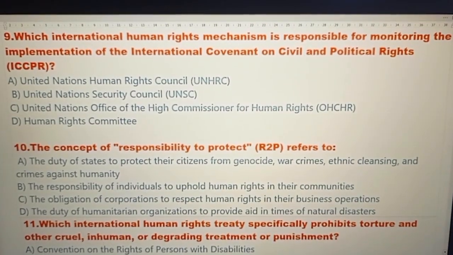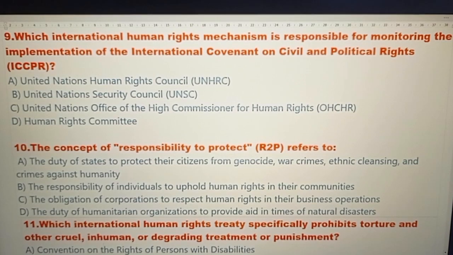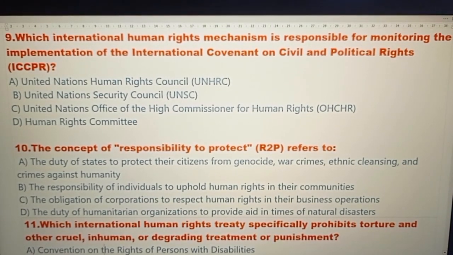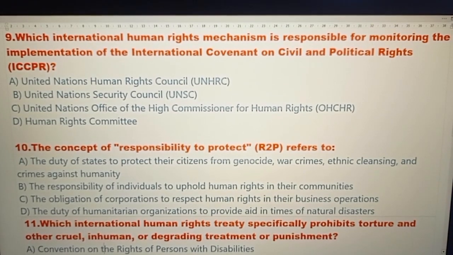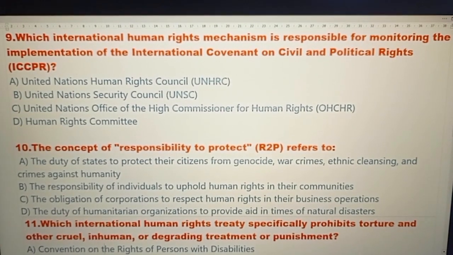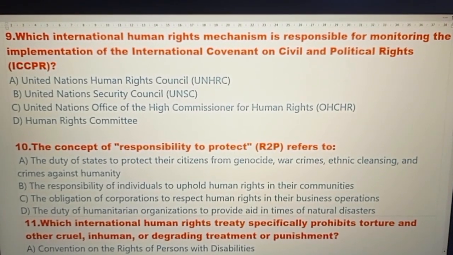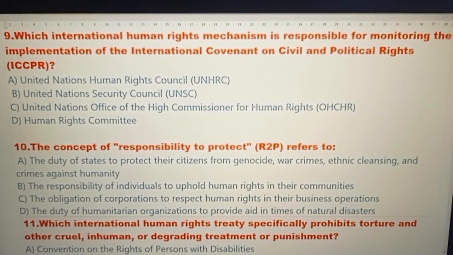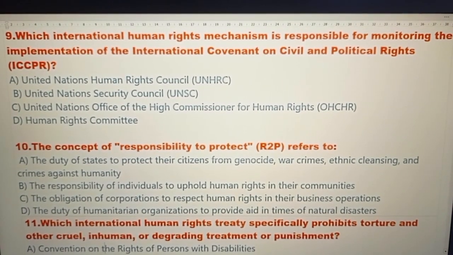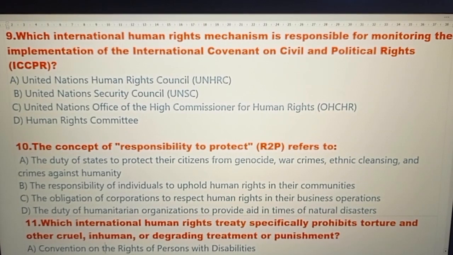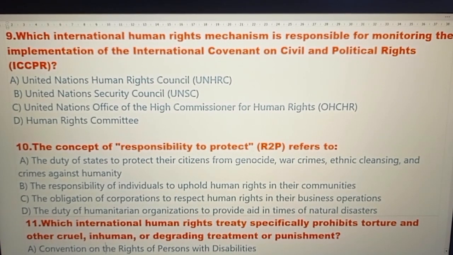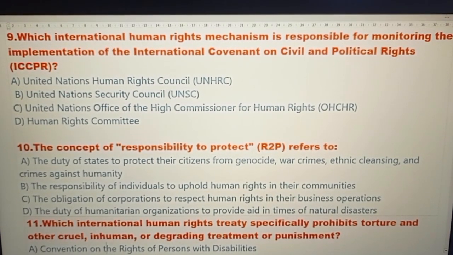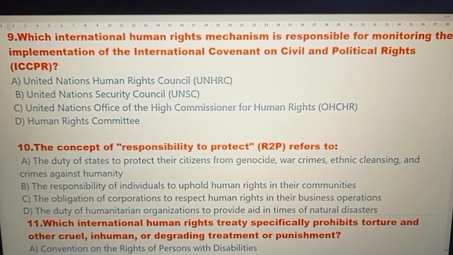Question number 9. Which international human rights mechanism is responsible for monitoring the implementation of the International Covenant on Civil and Political Rights? Option A, United Nations Human Rights Council. Option B, United Nations Security Council. Option C, United Nations Office of the High Commissioner for Human Rights. Option D, Human Rights Committee. And the right answer is option number D, Human Rights Committee.